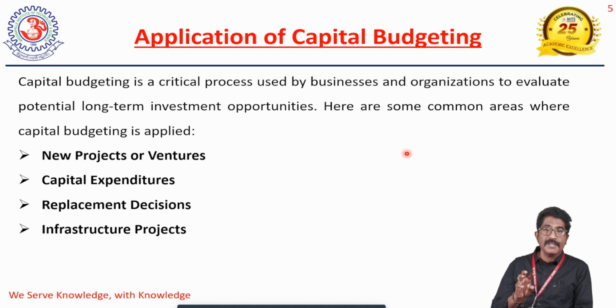To know whether that plant and machinery or technology is profitable, we can apply the capital budgeting technique. Then the replacement decisions: we already have a technology, plant and machinery, and now we are going to replace them with new plant and machinery or new technology.